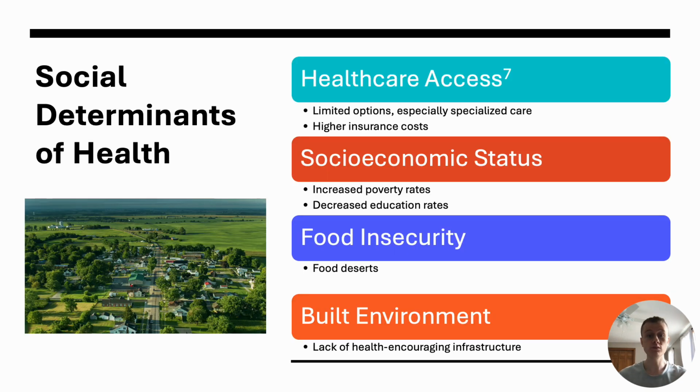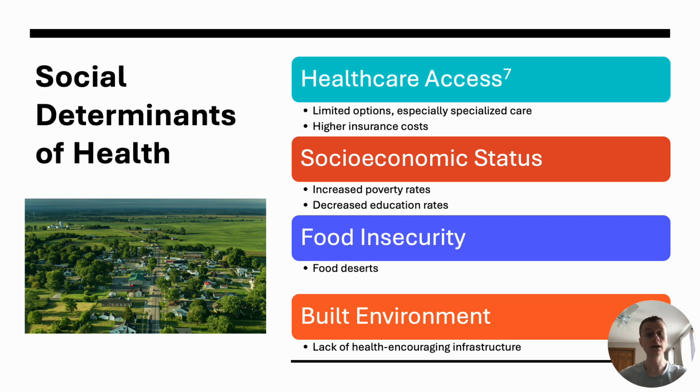As demonstrated in the two previous research articles, the authors highlight significant social determinants of health that contribute to the higher obesity and diabetes prevalence in rural America. Beginning with healthcare access, rural populations often face limited access to healthcare providers, especially specialized care. With fewer healthcare options, individuals are faced with having to travel long distances to receive care, which many turn away from doing. Health insurance costs also tend to be higher, and options are much less compared to urban ones.